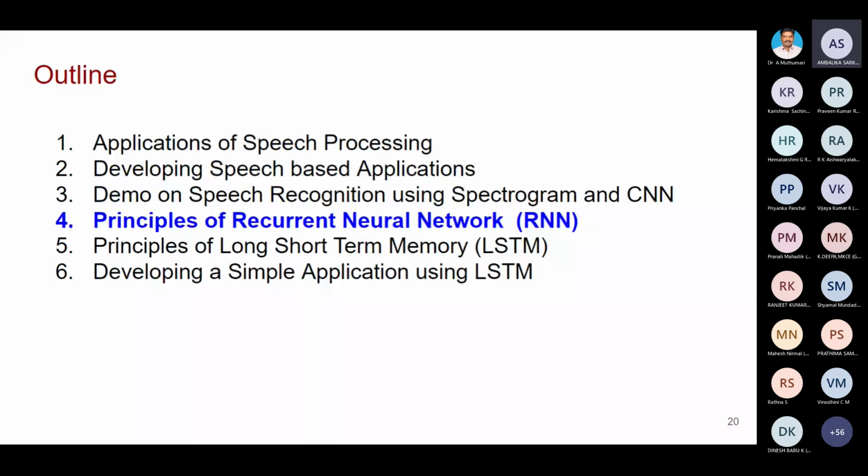So far you are familiar with only CNN. Different resource persons explained different versions of CNN. Now we are going to the different types of deep learning networks. This network is not only for speech, it is for any type of data. So this segment of my presentation may be useful for any type of application, because you can use RNN wherever you want. So this will be useful, I think.